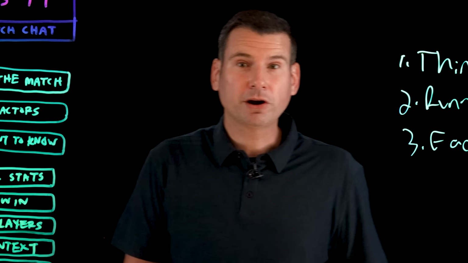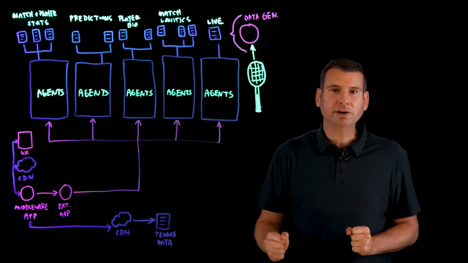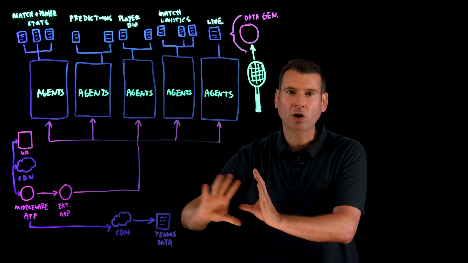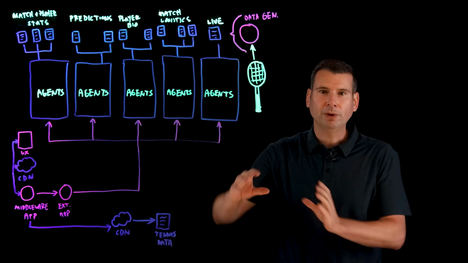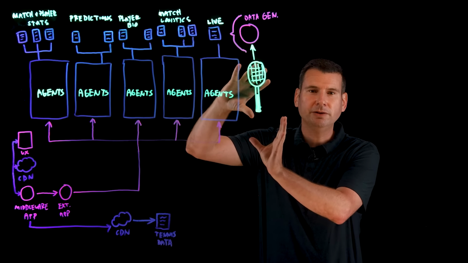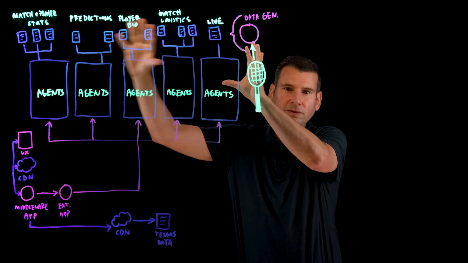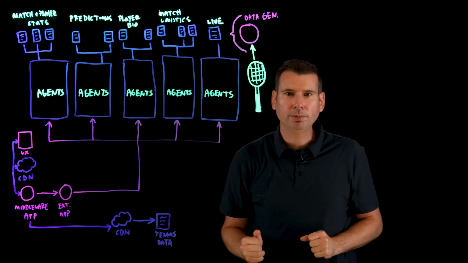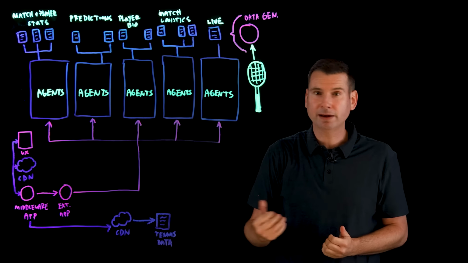Now let's take a look at the architecture behind this system, where it balances scale, response time, and AI accuracy. So here's the masterpiece. At the foundation lies a robust event-driven architecture that's built on this publish-subscribe messaging system. As a match progresses, it ingests scoring and performance data all the way through to create these different feeds. Now, this data is immediately published to on-demand topics, enabling this near real-time availability.